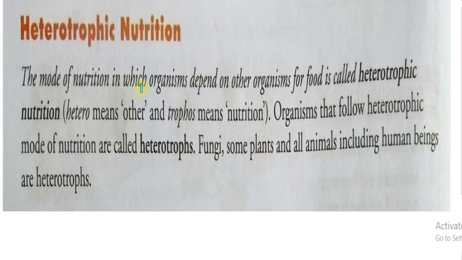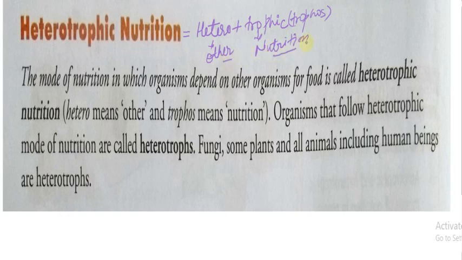We can break the word hetero into two parts: hetero plus trophic. Hetero means other, and trophic comes from the Greek word tropos, which means nutrition.